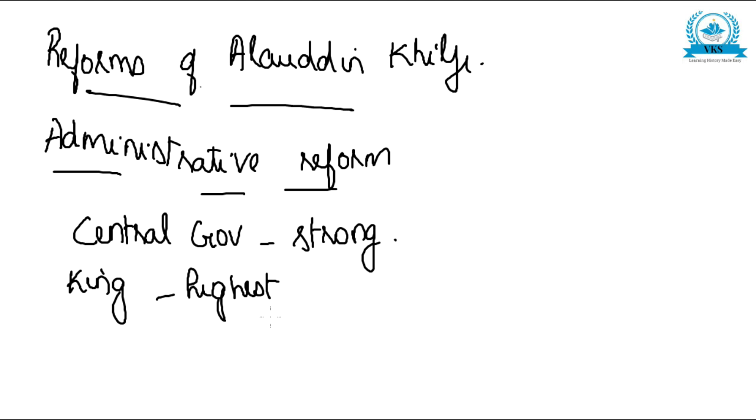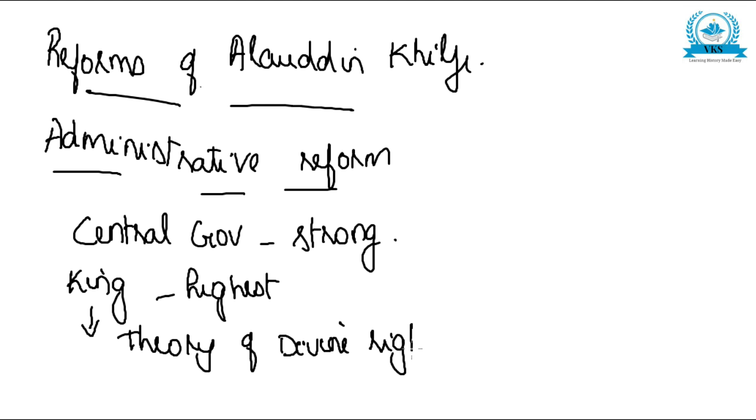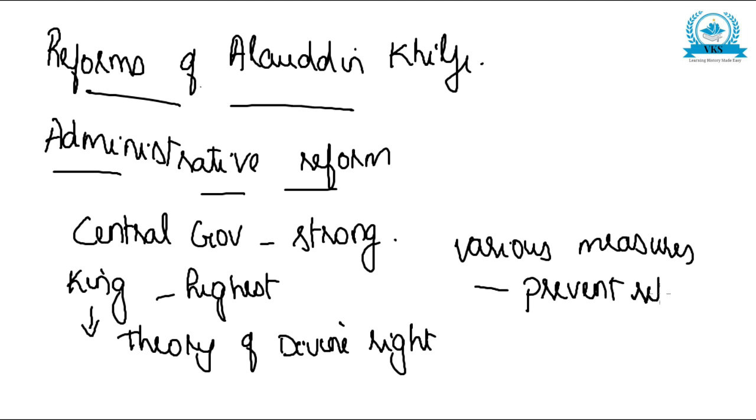The king believed in the theory of divine right, and he was considered the shadow of God on earth. In order to prevent rebellion, the king took various measures, such as restrictions on matrimonial alliances among nobles, prohibiting secret meetings, and prohibiting wine and gambling. So these were some of the administrative reforms of Alauddin Khilji.